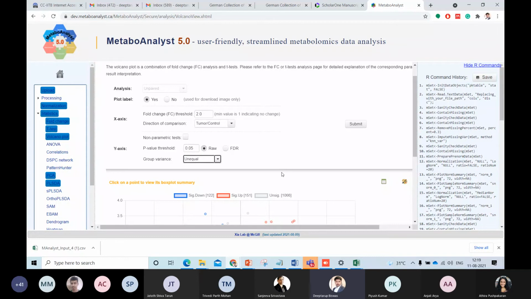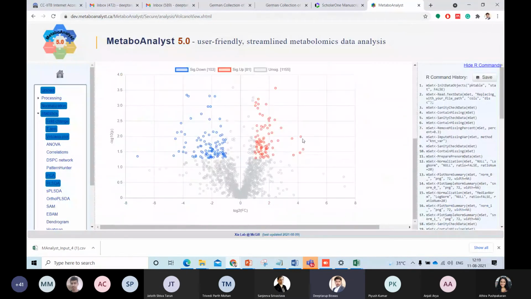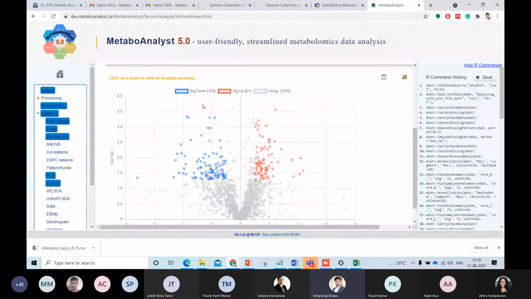So this should be the information that should be available. But make sure that for your quiz you read the question thoroughly, because over there, only in the brackets in the question is the information available on what parameters you have to use, right? And when we click submit, as you can see, the Volcano plot shows something like this, which gives you an idea that there are 103 significantly down. But over here, these 103 have fold change greater than 2, and also meet the p-value 0.05 criteria cutoff.